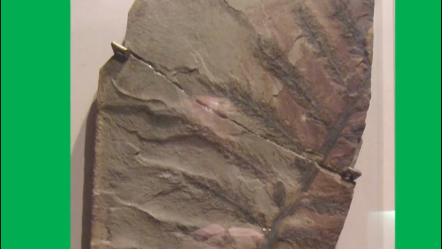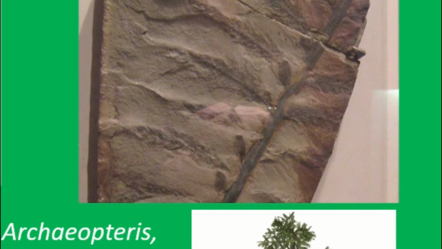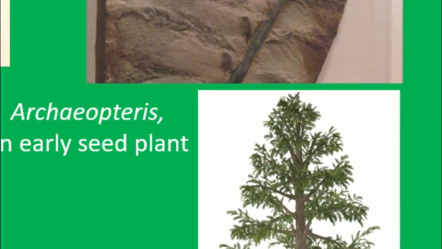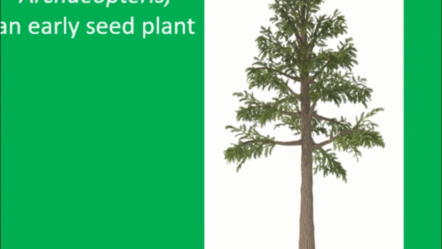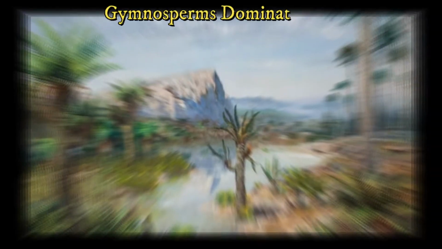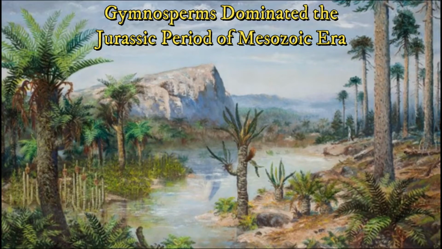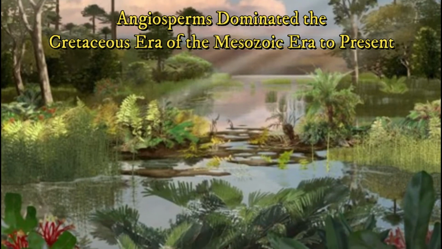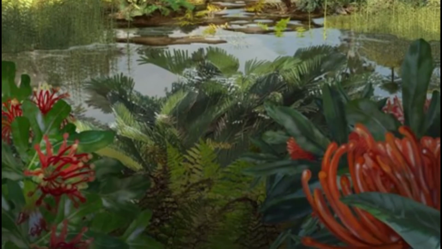Seed plants first arose 350 million years ago in the Carboniferous period. It was likely a progymnosperm, the precursor to modern gymnosperms, like Archaeopteryx, which dominated forests during the late Devonian. By the age of dinosaurs, beginning in the Triassic, gymnosperms began to dominate the landscape, and during the middle of the Cretaceous, angiosperms began to take over and are still the dominant plant form in existence.